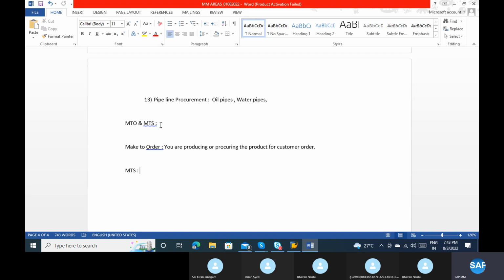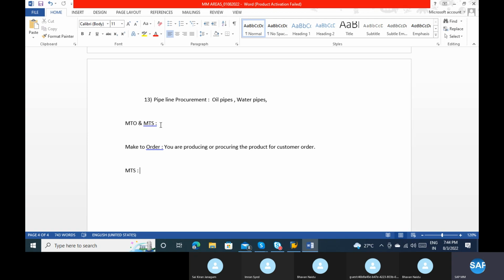Suppose out of 50 kgs, today I consumed 10 kgs, or I sold 10 kgs. Now I have only 40 kgs. Now the system will automatically plan that, boss, you have only 40 kgs, but your plan is it should be 50 kgs. Then immediately for the 10 kgs, the system will generate the planned order.